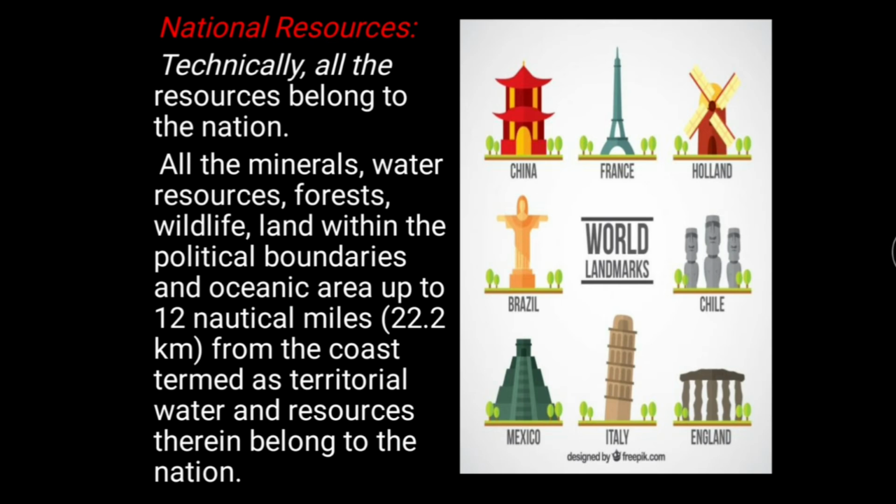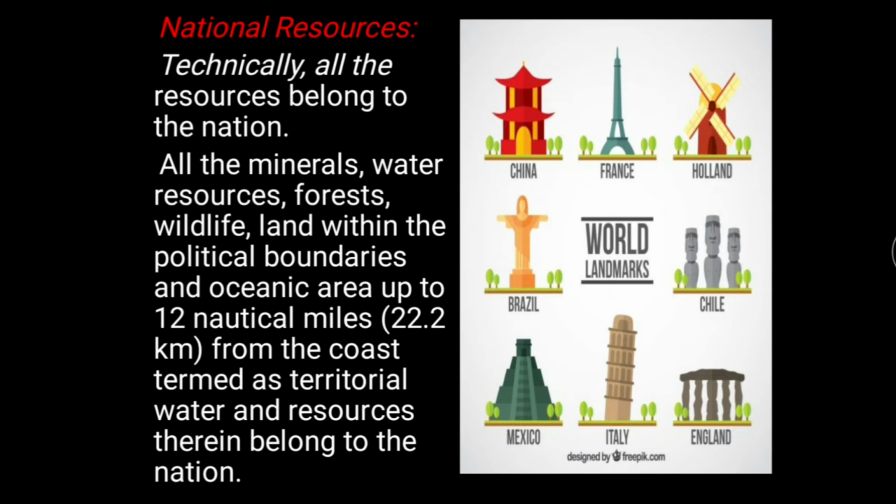Next is national resources. Technically, all the resources belonging to the nation are known as national resources. For example, here you can see in the picture, these all are historical monuments of certain countries and that is their national resources.